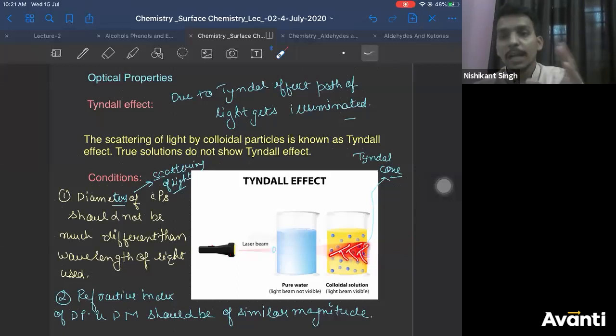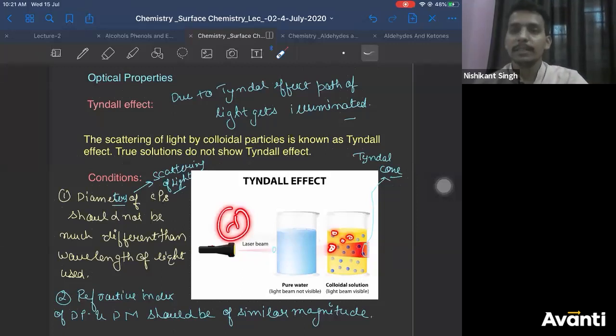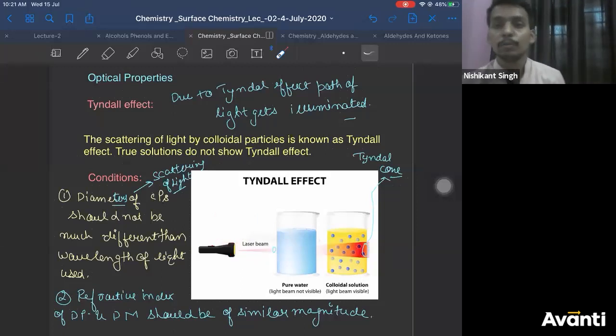For scattering to take place, the wavelength should produce such energy which can scatter these dispersion particles. For that condition, your lambda and the size of the particles should be approximately the same. Because if lambda is too small or too large, the scattering might not take place. This is the condition of scattering.